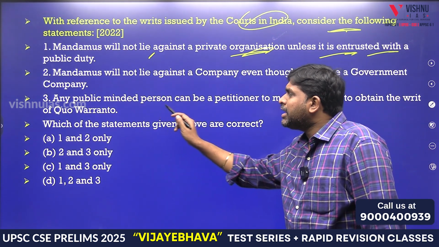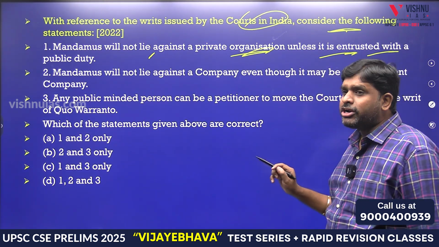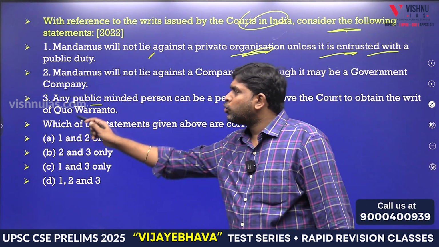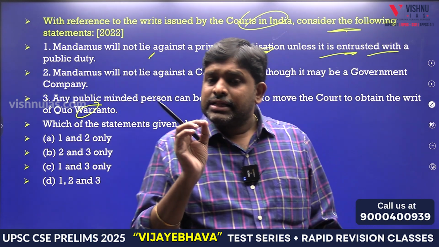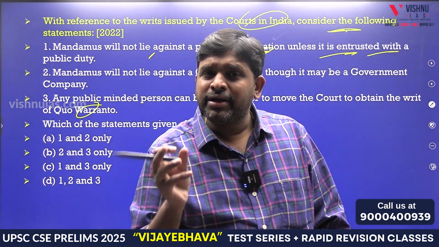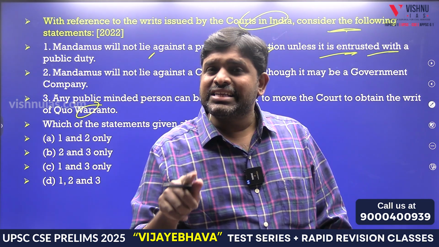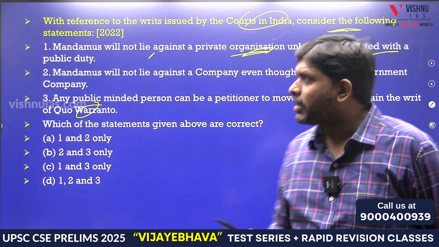Third, any public-minded person can be a petitioner to move the court to obtain the writ of quo warranto. What is quo warranto? This we will discuss again, but understand that. They are asking you to have a proper command on writs. That is the reason there is a question in 2022, there is a question in 2023. Next.